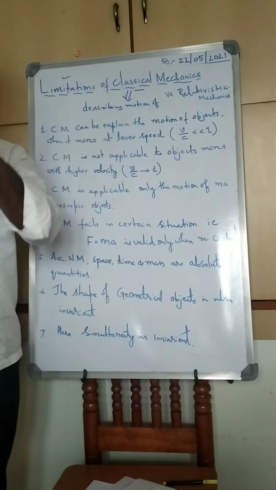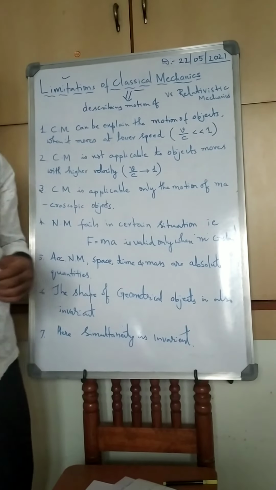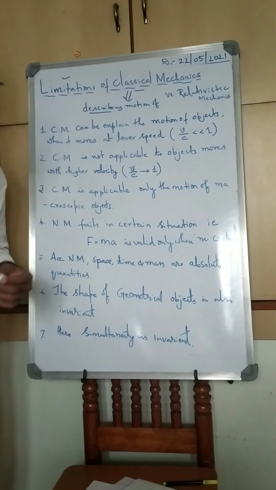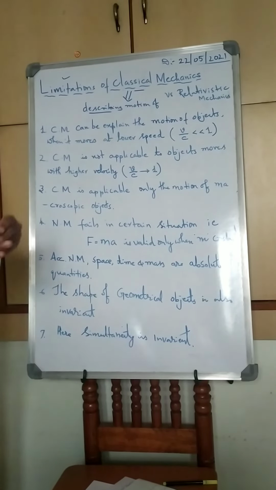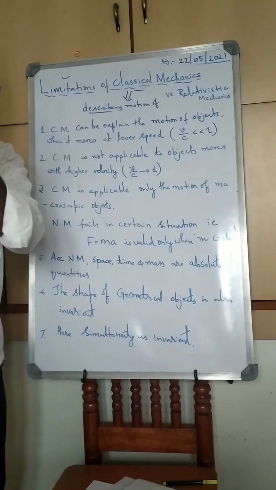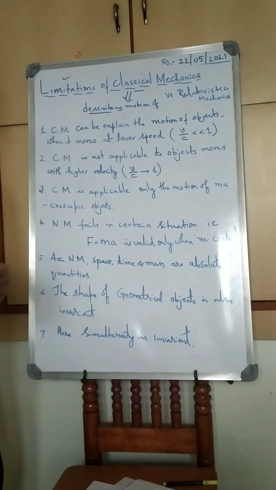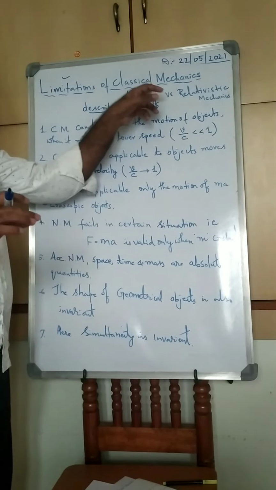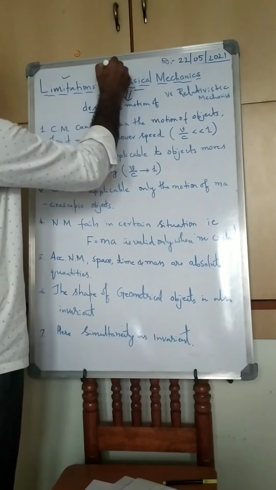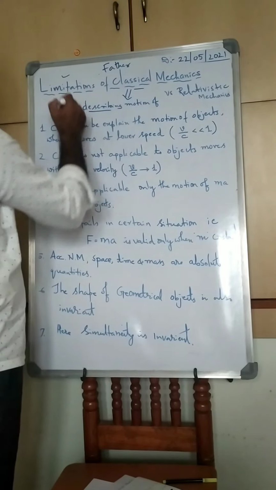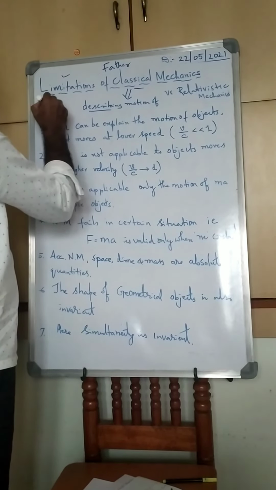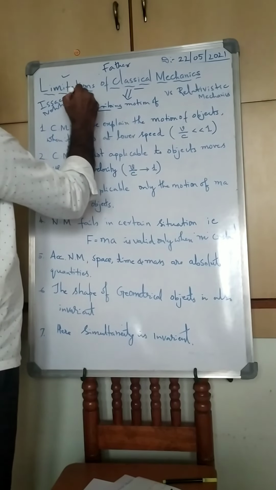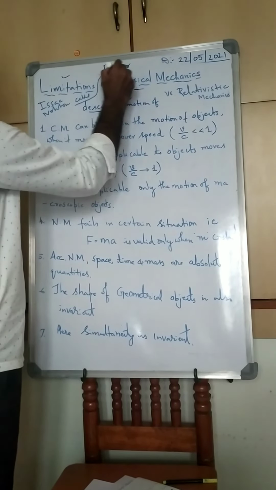Classical mechanics is applicable only to macroscopic objects. It describes the motion of objects with the help of Newtonian laws. That's why classical mechanics is also called Newtonian mechanics. Sir Isaac Newton is called the father of classical mechanics.